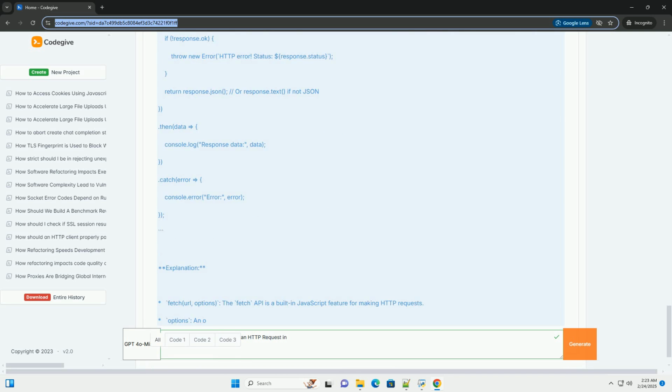By following these examples and considerations, you should be well equipped to add custom headers to your HTTP requests in various programming languages. Remember to adapt the code to your specific needs and pay attention to security best practices.